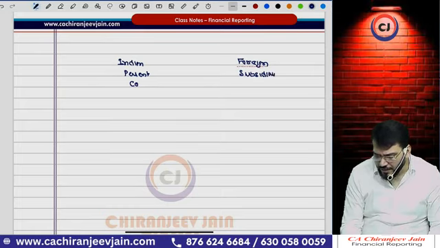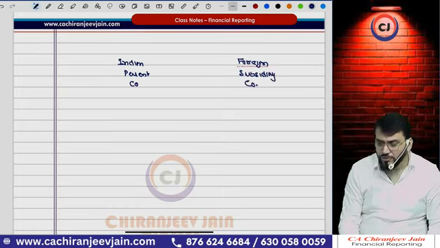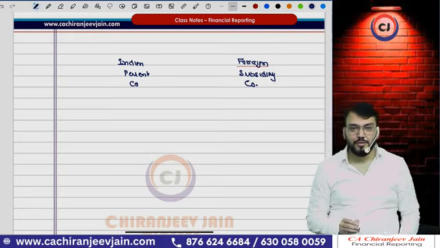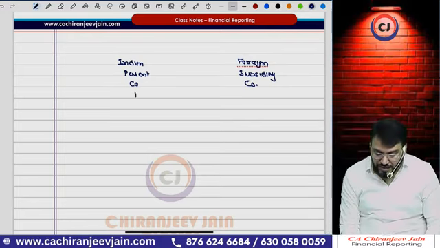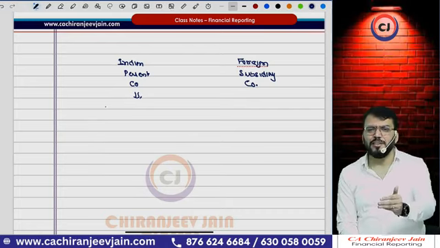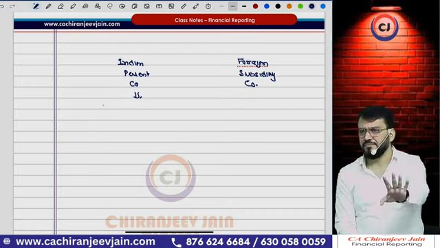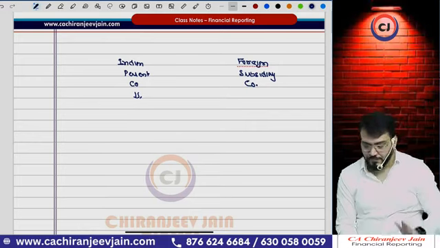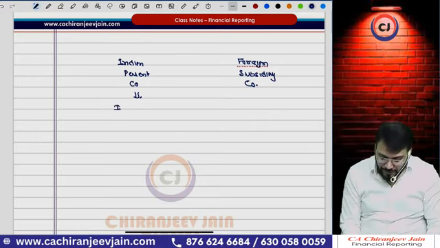It can be associate company or joint venture. Correct. Now the question is that for Indian parent company, suppose Ind AS is applicable in any phase. It can be phase 1, it can be phase 2. So Ind AS is applicable.